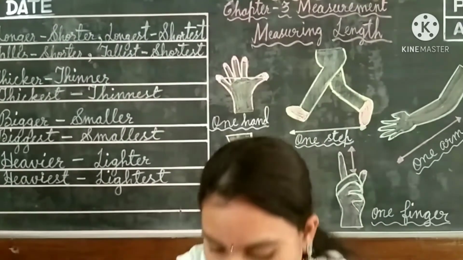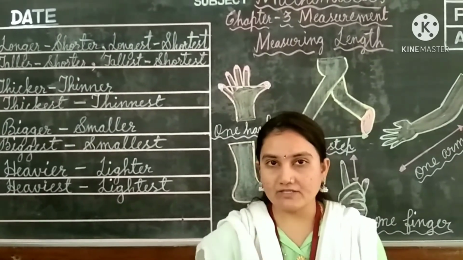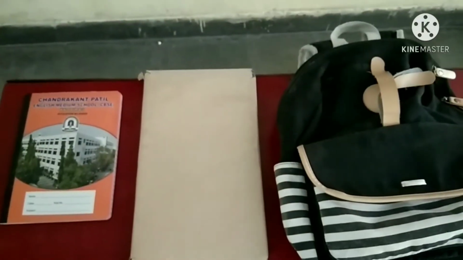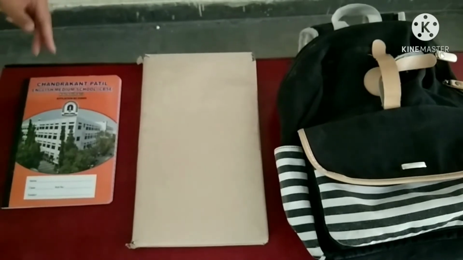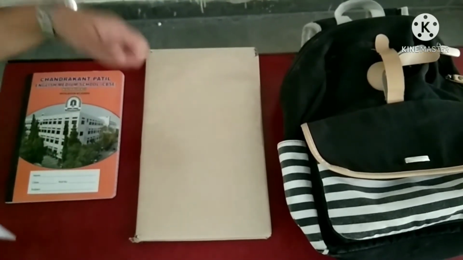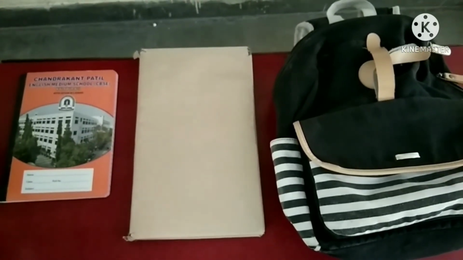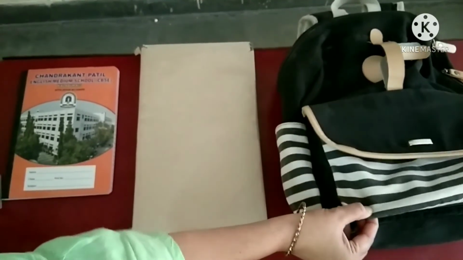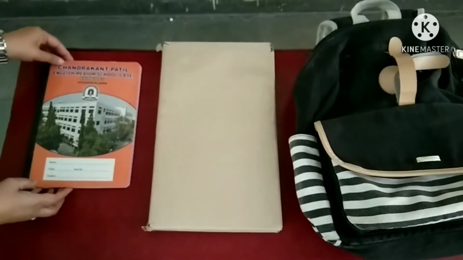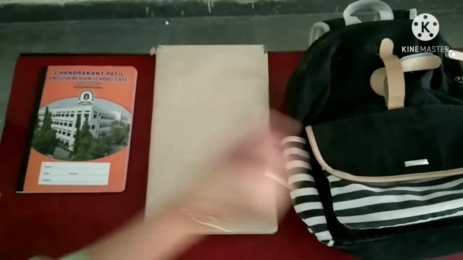Okay. Now next we'll go for heaviest and lightest here. For this there will be three objects, children. Now children, you can observe the three objects here. In these three we have to identify which is heaviest and which is lightest. You can see here the bag is the heaviest, isn't it, children? And the lightest object is this notebook. Got the differentiation between heaviest and lightest, children?